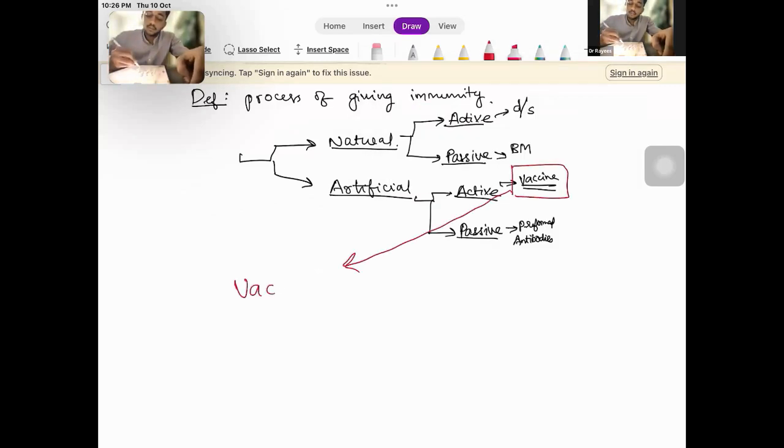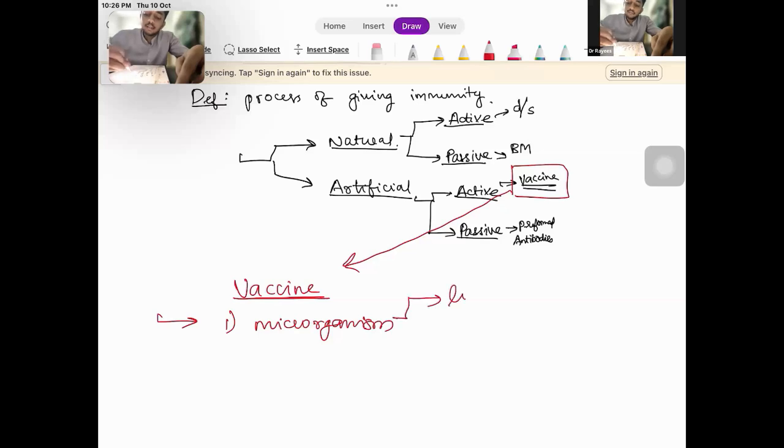So now we are getting into the topic vaccine. So what is a vaccine? So vaccine is the agent that can confer active artificial immunity. So it can either be a microorganism that is either live or killed.